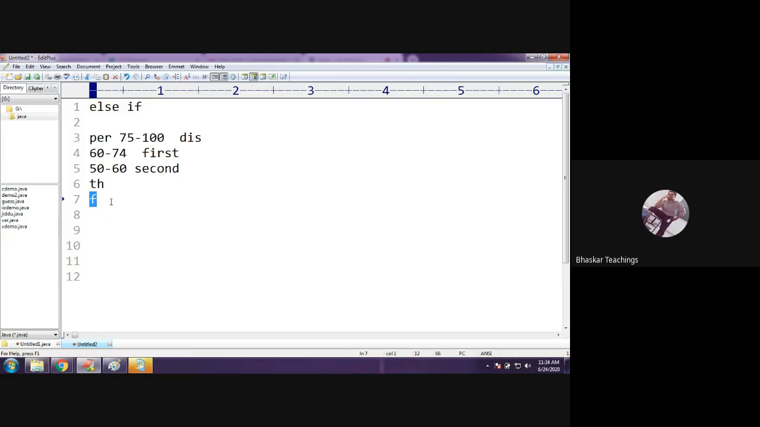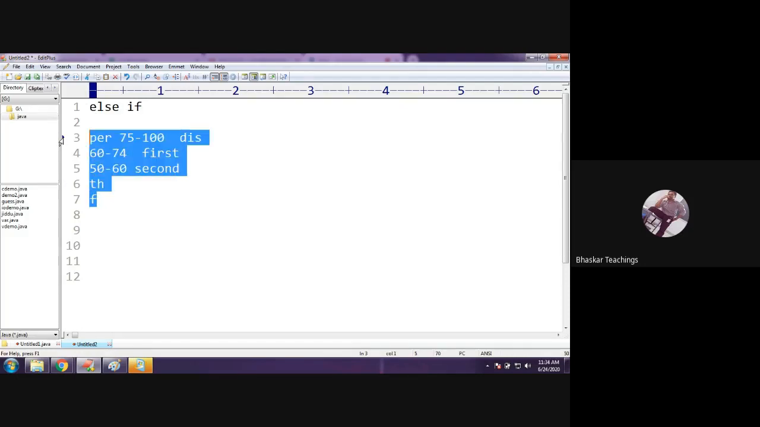In such cases, you cannot go with if else, because if else contains only one condition. If the condition is true, one block is executed, or else another block, the else block, is executed. But here I have many conditions to check, right? Therefore, I would definitely go for if else if.